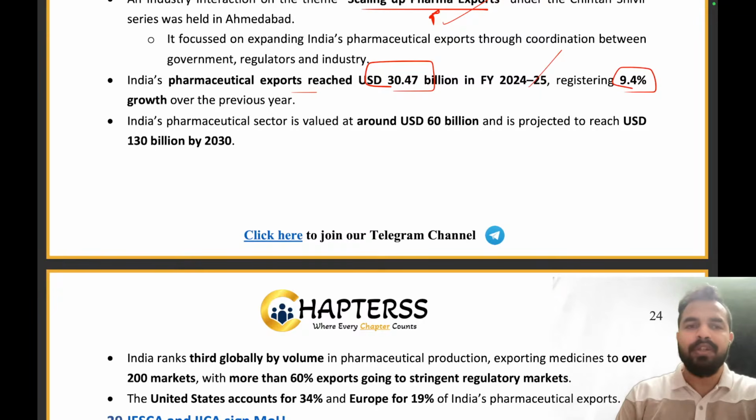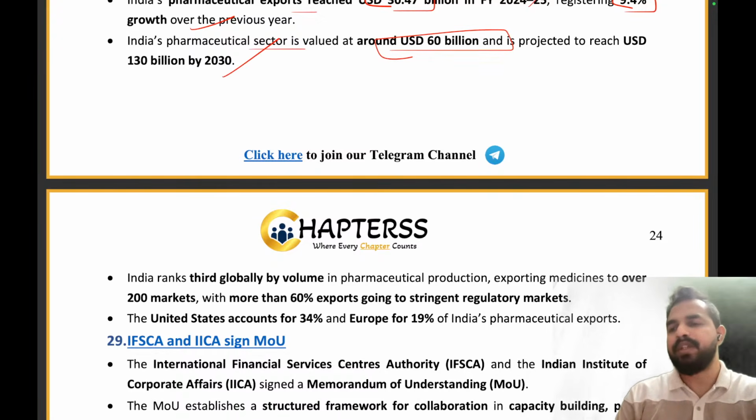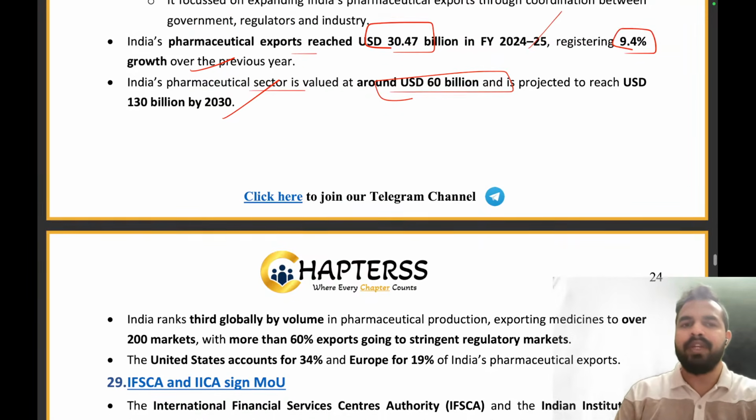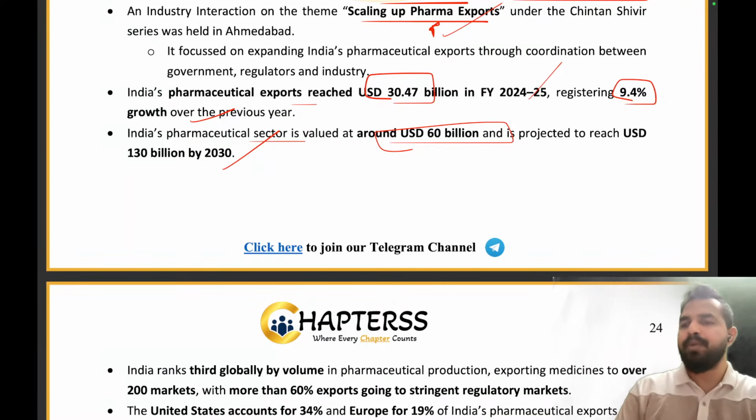which registered 9.4% growth over the previous year. तो पिछले साल से कितना ग्रोथ हुआ 9.4% हुआ और 24-25 के अंदर we have reached 30.47 billion US dollars. So the pharmaceutical exports reached $30.47 billion in fiscal year 24-25, which registered 9.4% growth over the last financial year. India's pharmaceutical sector is valued at around $60 billion and is projected to reach $130 billion by 2030. तो 2030 तक कितना पहुंचेंगे 130 और प्रेजेंटली कितना वैल्यू है $60 billion. That is the right answer. फार्मास्यूटिकल एक्सपोर्ट कितना पहुंचा दोस्तों $30.47 billion.